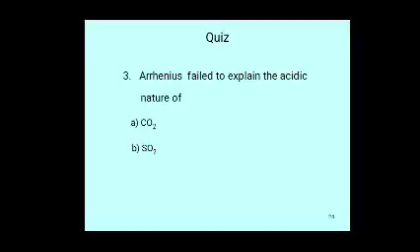Arrhenius failed to explain the acidic nature of A. CO2, B. SO2, C. SO3, D. all of the above. Arrhenius failed to explain the acidic nature of oxides of carbon, sulfur and nitrogen. These all are acids, but Arrhenius theory cannot explain their acidic nature. So the answer is all of the above.